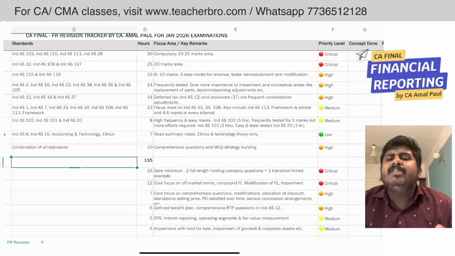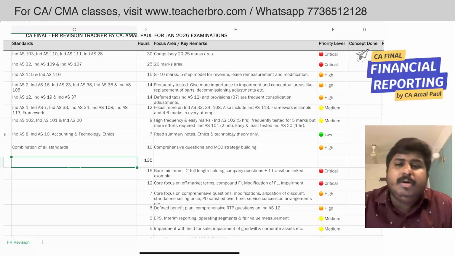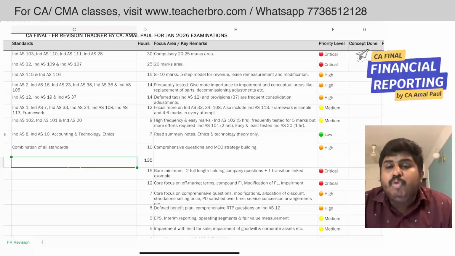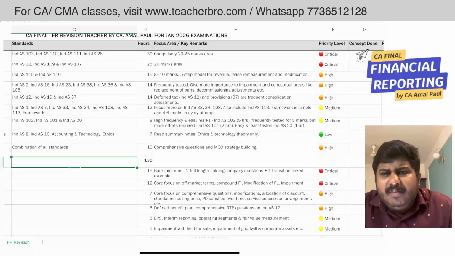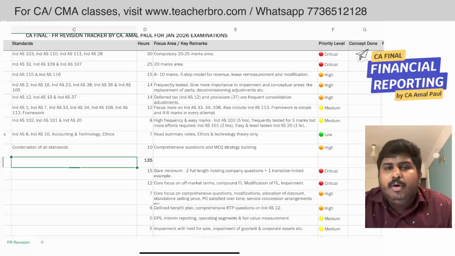I don't know why the institute has so much fondness for Ind AS 34. It is not that critical a standard, but the institute loves it and always asks questions from those kinds of standards. So Ind AS 33 and 34. In 33 there are conceptual areas, but 34 is a very simple standard. You have to revise it. You have to spend around 12, 14 or 15 hours on those standards as well.